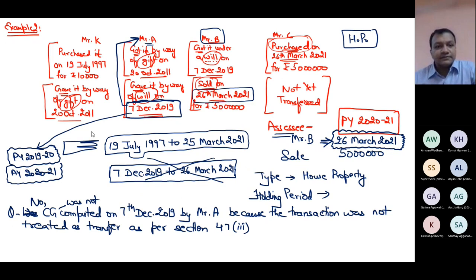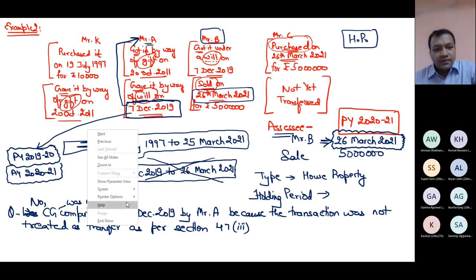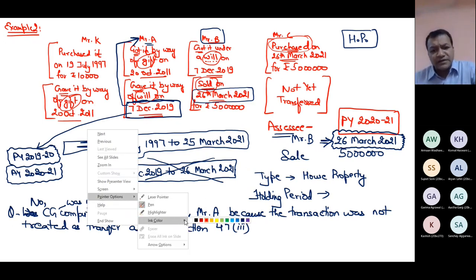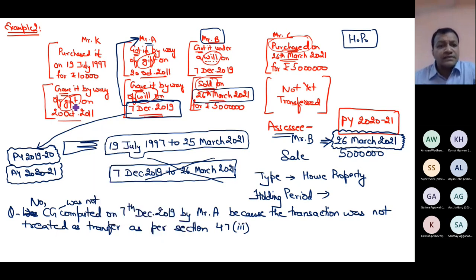I am asking a different question now. Was capital gain computed on 20th October 21? Can you tell me, was capital gain computed on 20th October 21? Any answer? No. Why? Transaction wasn't treated as a transfer. Yes. Same reason. Same reason.